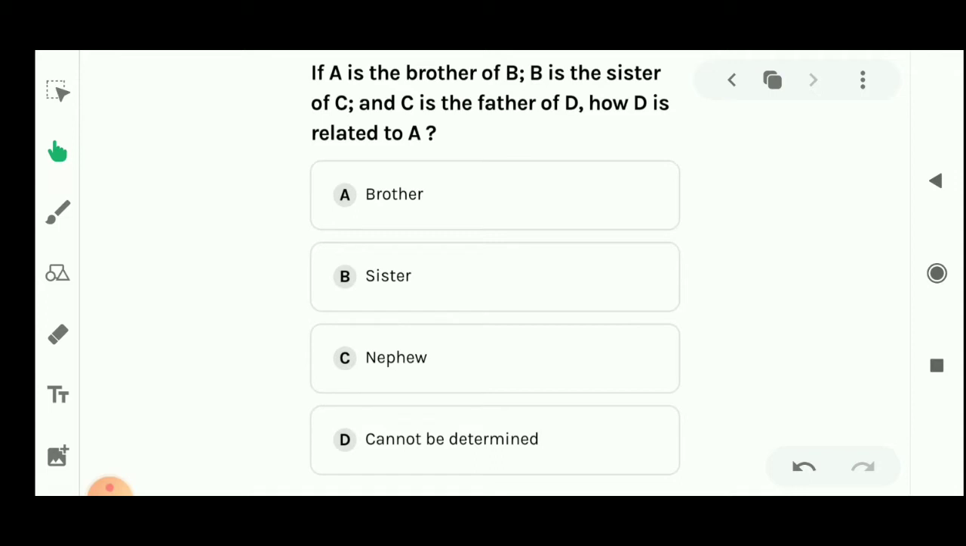As in the question, A is the brother of B and B is the sister of C. Similarly, C is the father of D. That means D's gender is not given in the question. That means maybe D is male or female. That means if we relate from D to A, he will be nephew or she will be niece. According to the question, which option will be right? Option C, because niece is not given in this question, so option C will be right.